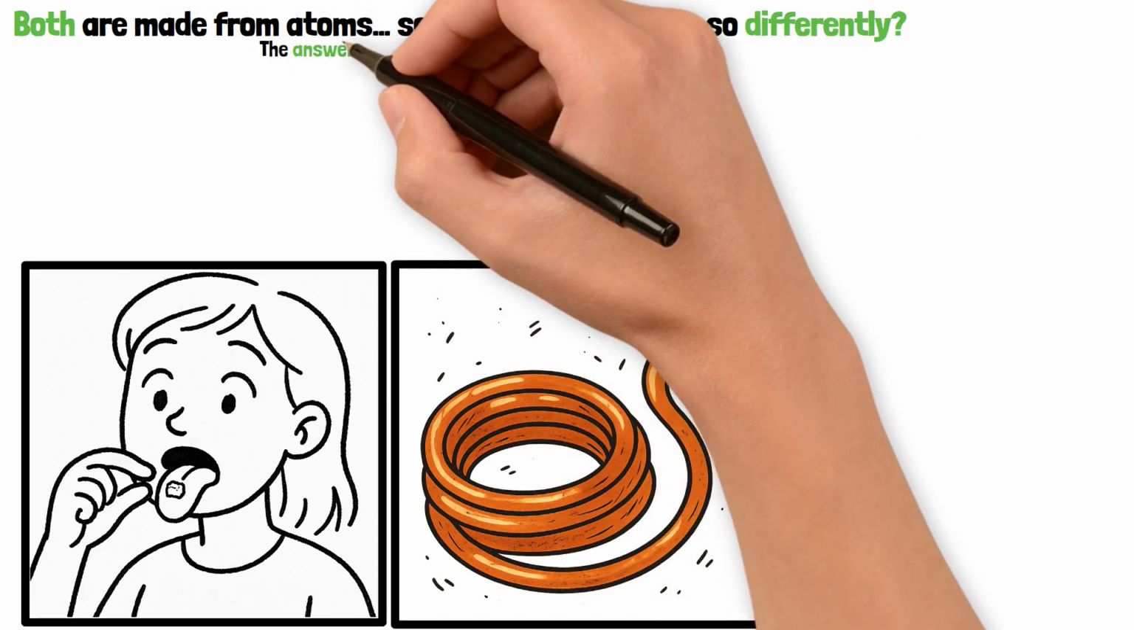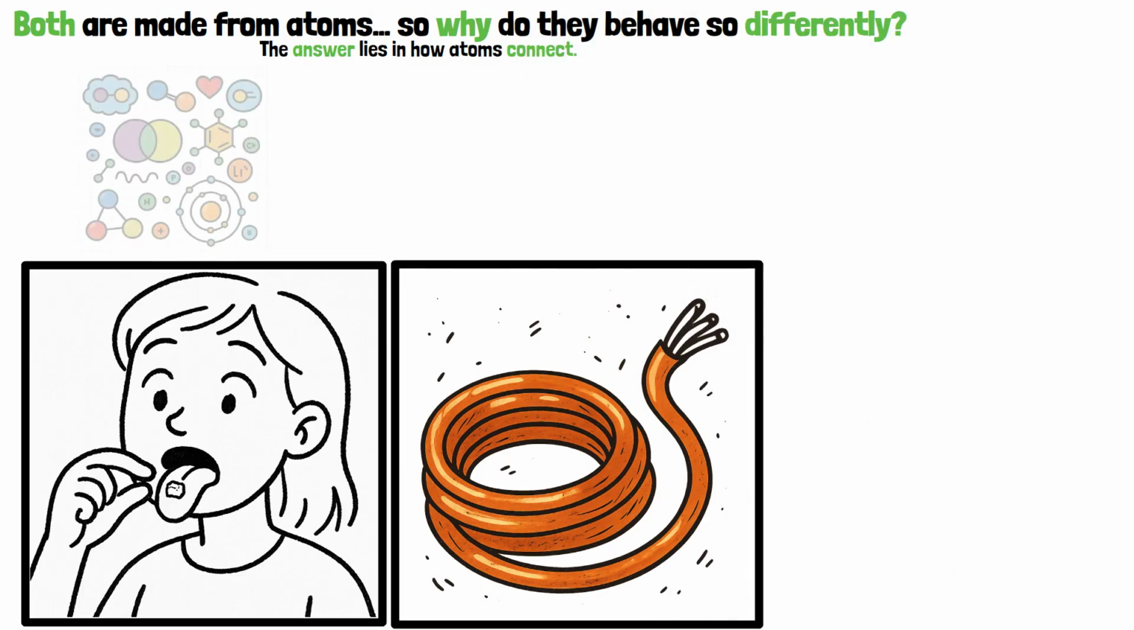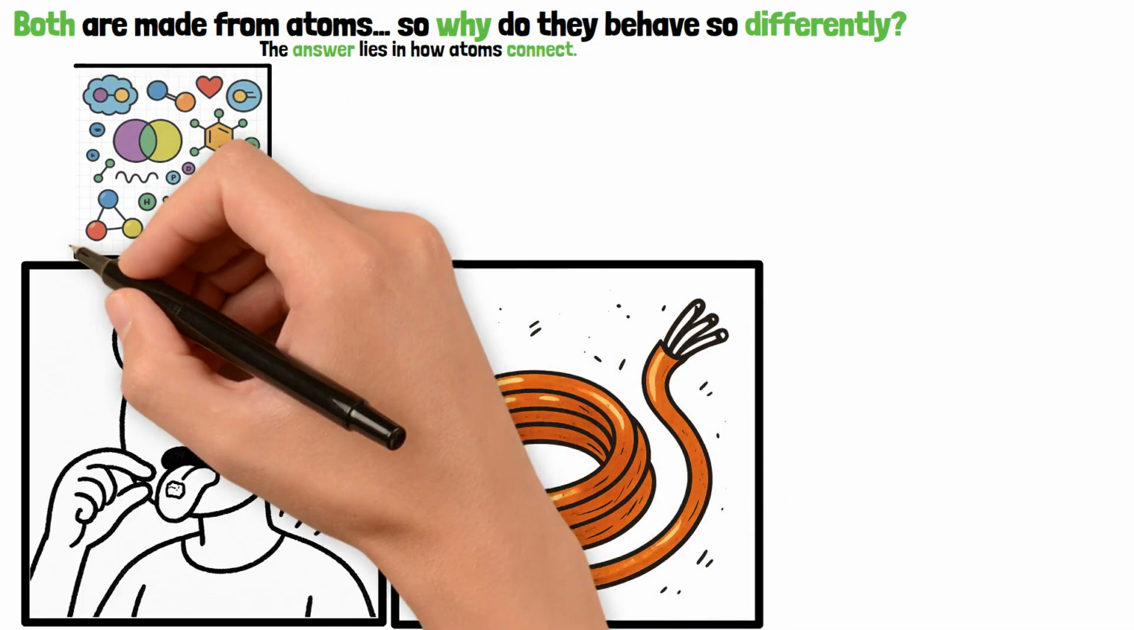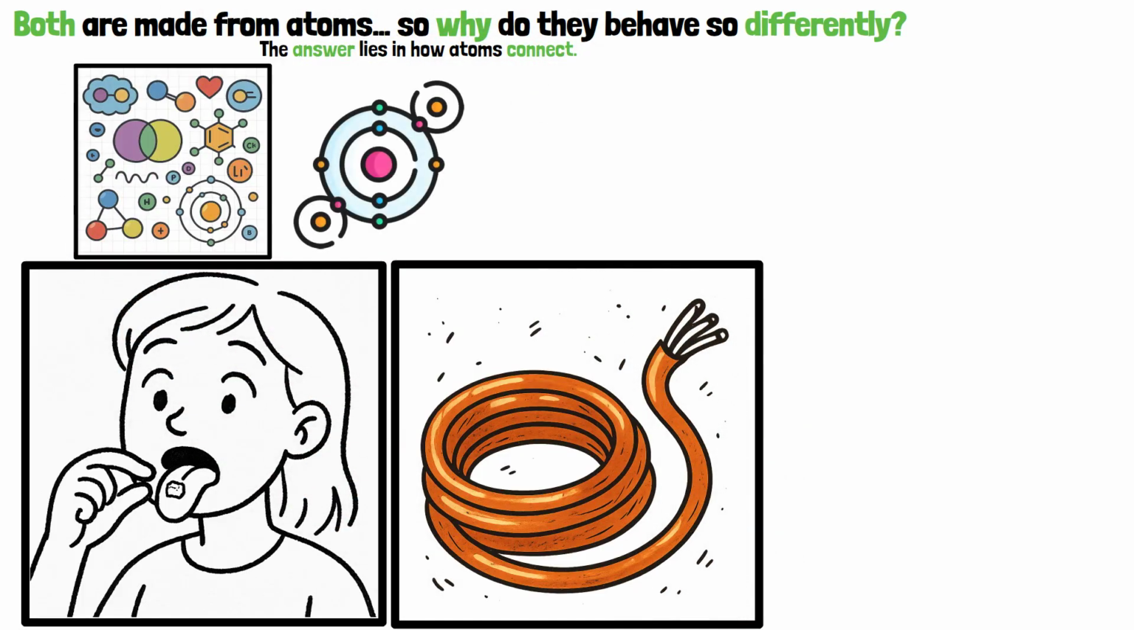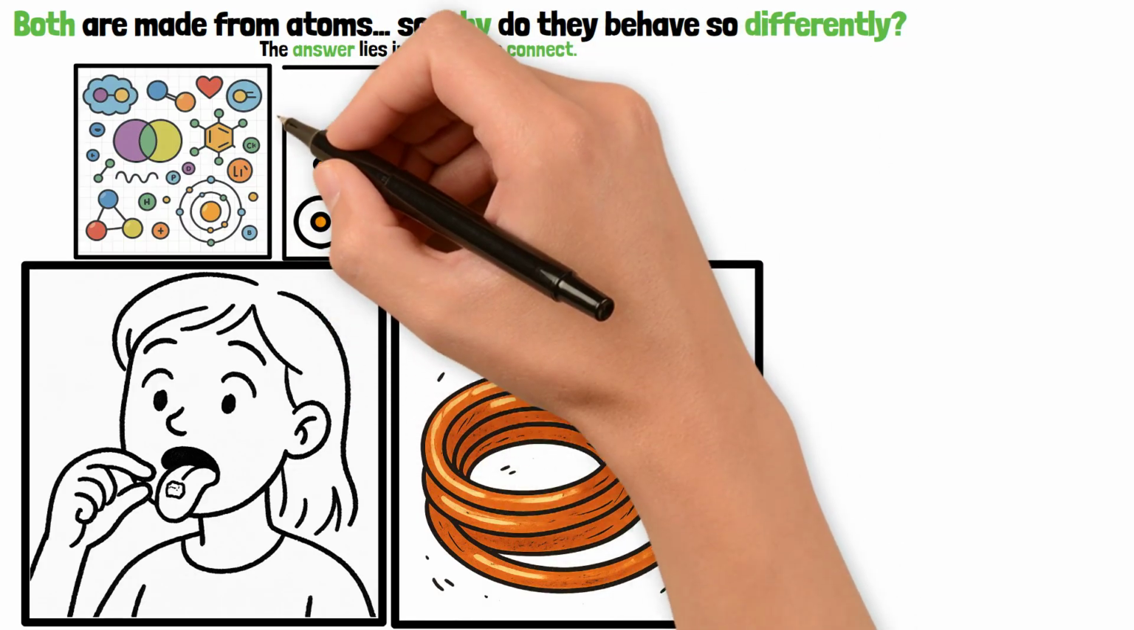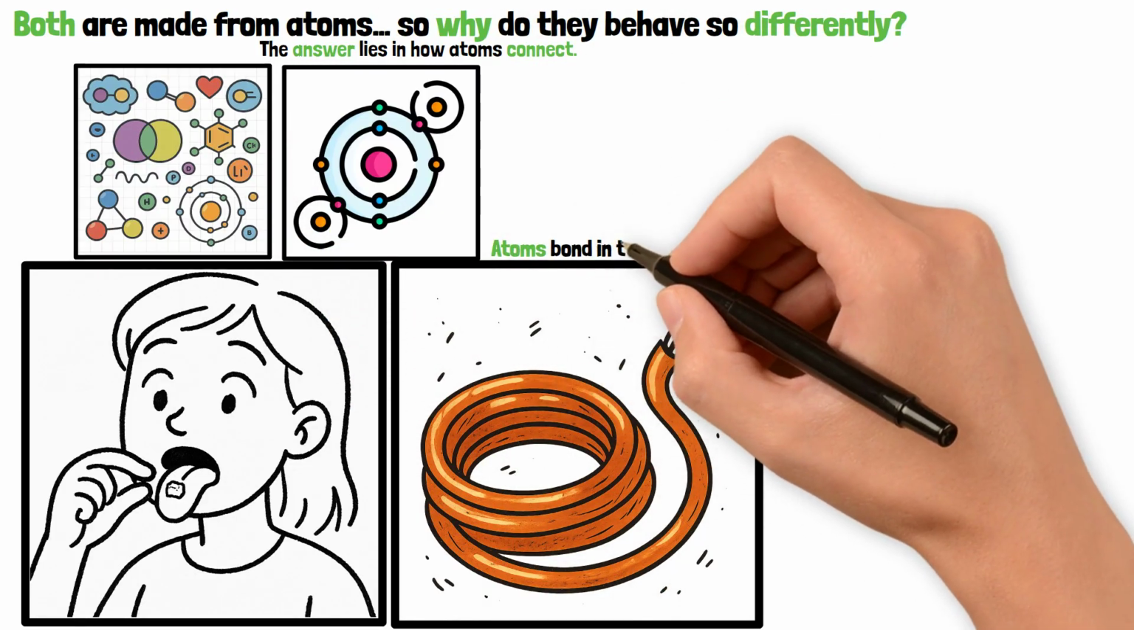The answer lies in how atoms connect. That connection is called chemical bonding. Let's go a little deeper. Atoms don't bond randomly. They bond to become more stable, usually by filling or emptying their outer electron shells. And depending on how electrons are handled, atoms bond in three main ways.